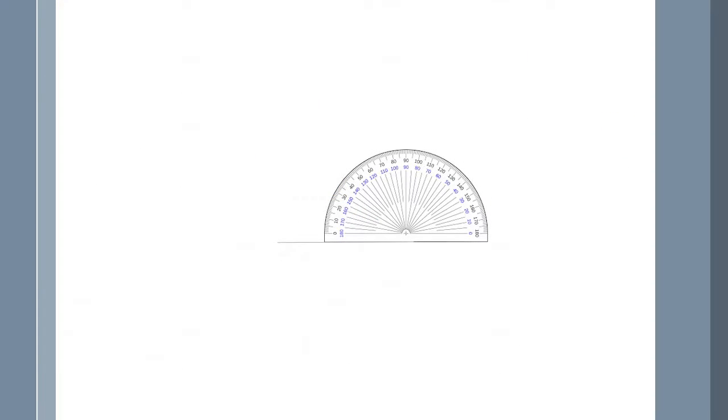Now, let us learn the construction. Take a protractor. Mark a point at 90 degree. Here is the point at 90 degree.